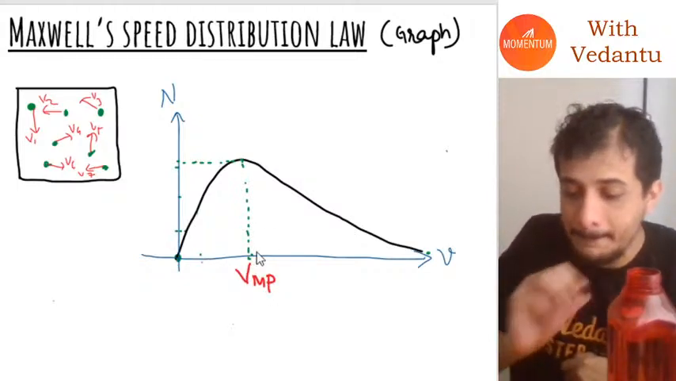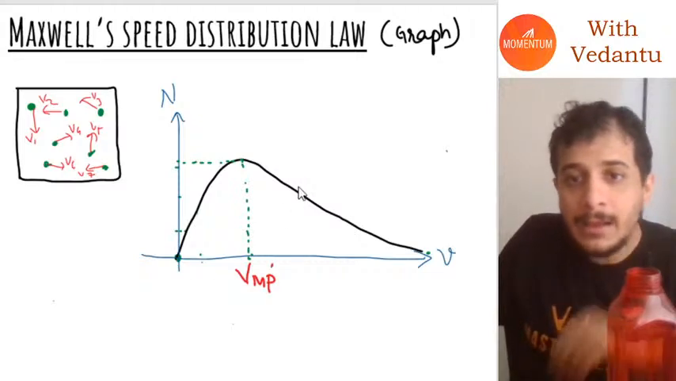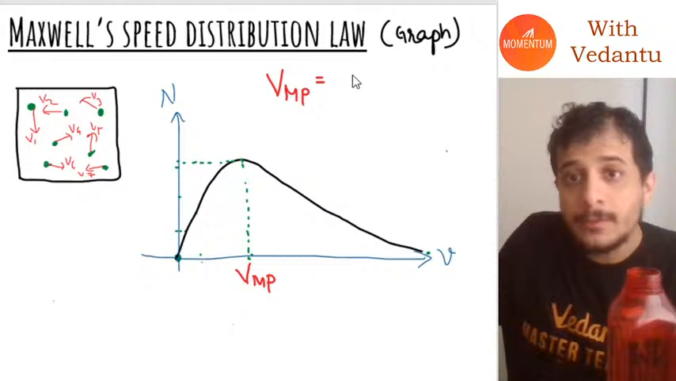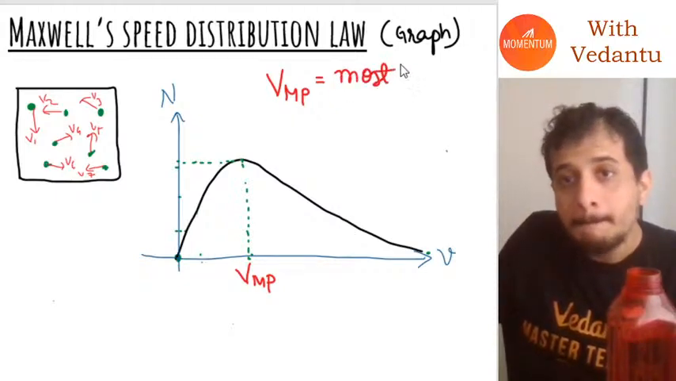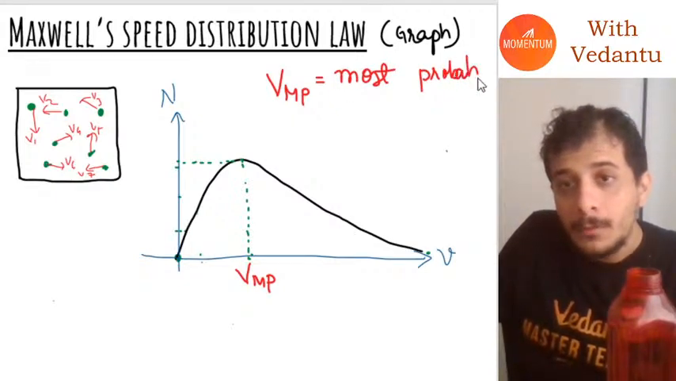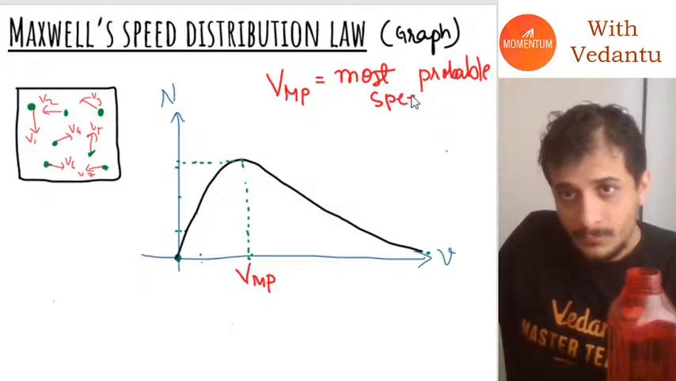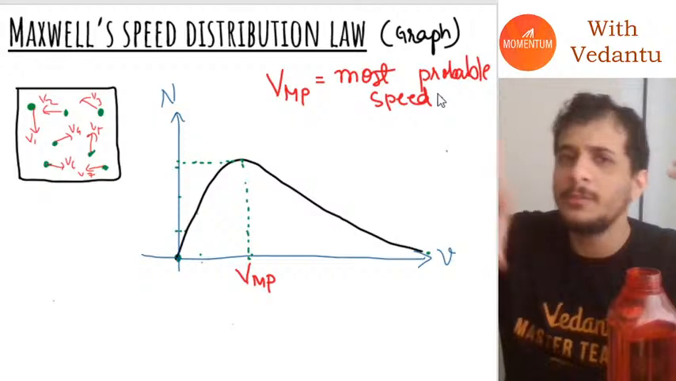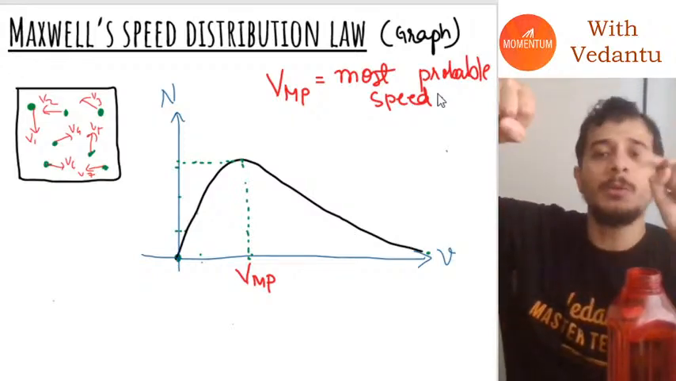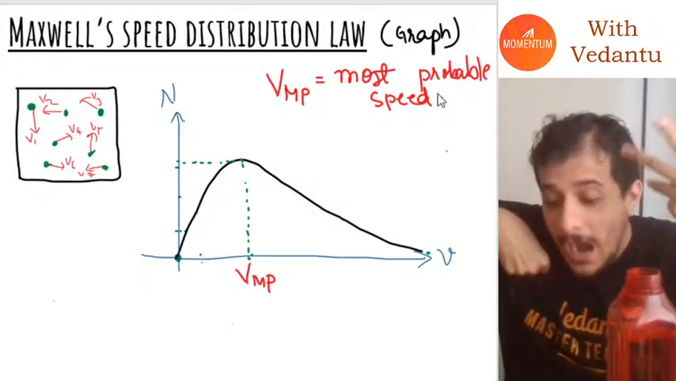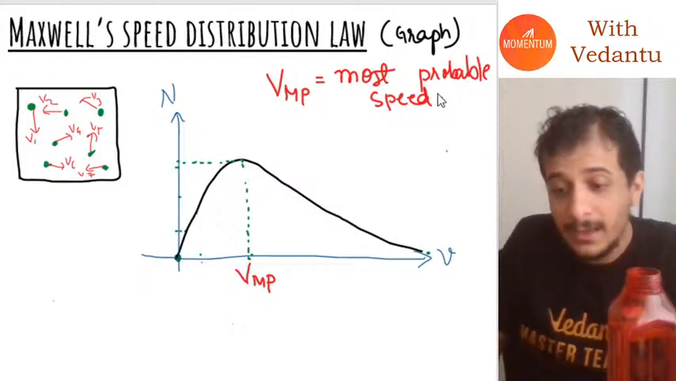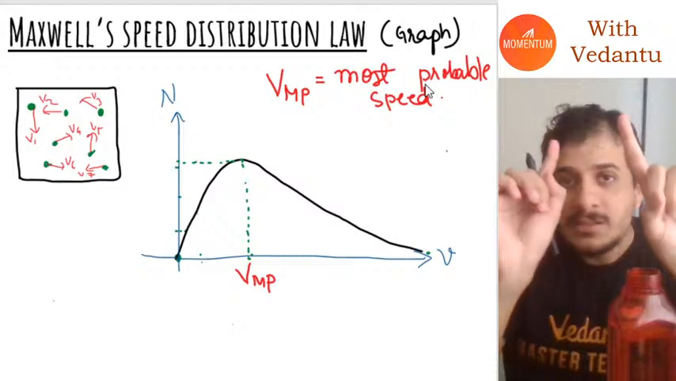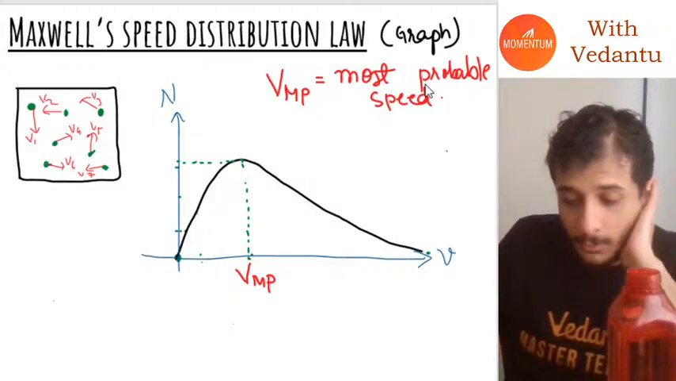What exactly is VMP, guys? VMP is called the most probable speed. Why is it called most probable speed? Because most number of molecules have that speed. So if you just pick out a molecule at random, the probability that it will have this velocity is highest. This is called the most probable speed.